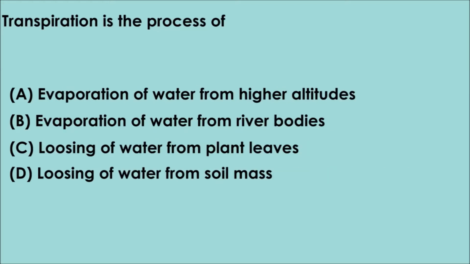Question number 9. Transpiration is the process of option A. Evaporation of water from higher altitudes, B. Evaporation of water from river bodies, C. Losing of water from plant leaves, D. Losing of water from soil mass. The correct answer is option C. Losing of water from plant leaves.